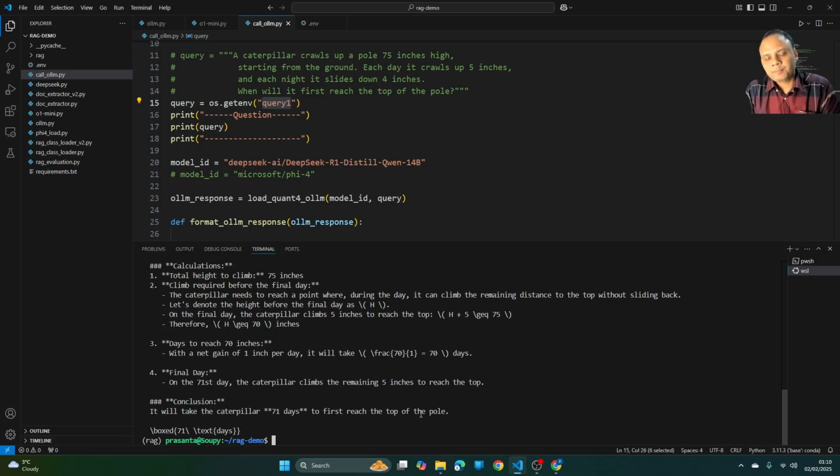Perfect. So for the first question, I think both O1-mini and the distilled model of DeepSeek-R1 have performed perfectly. Now let's try the second question.